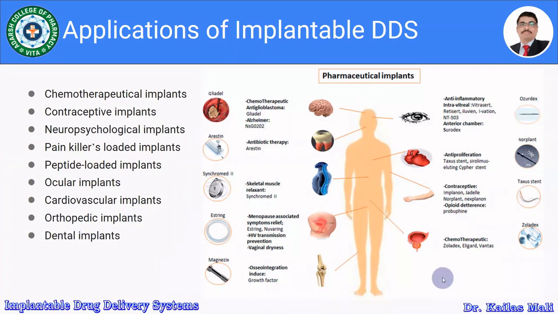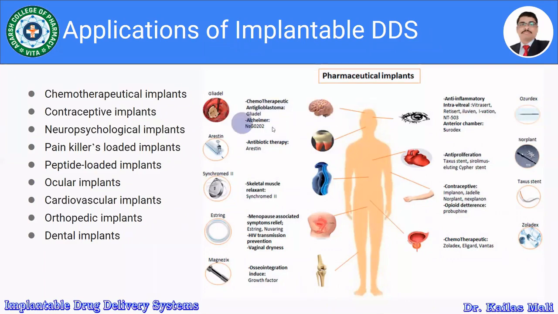Look at the figure. This is related with the pharmaceutical implants. The very first one is the Gliadel wafer, which contains the chemotherapeutic agent and which is widely used for antiglioblastoma. This is related with the brain.